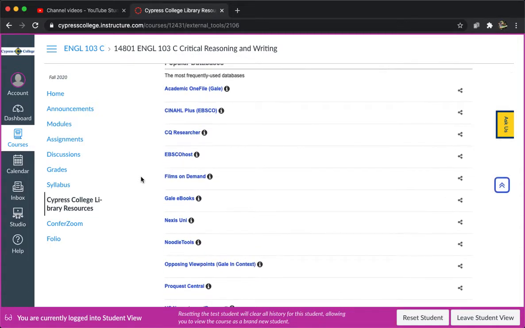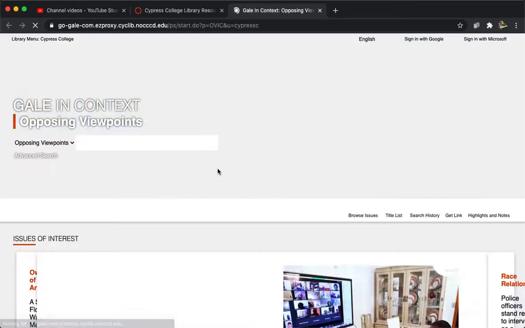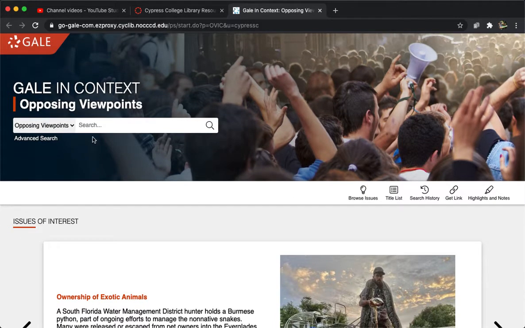So I'm looking for Opposing Viewpoints. So here it is, Opposing Viewpoints, Gale in Context. So let's click on this. And it should take you to this screen here. So just as with any database, there's a search bar where you can type in a keyword and search that way.